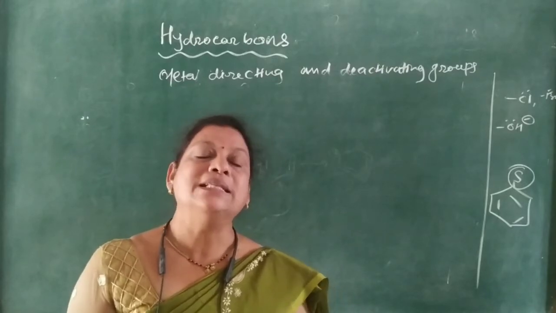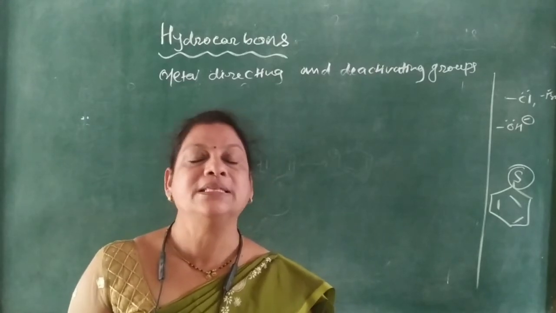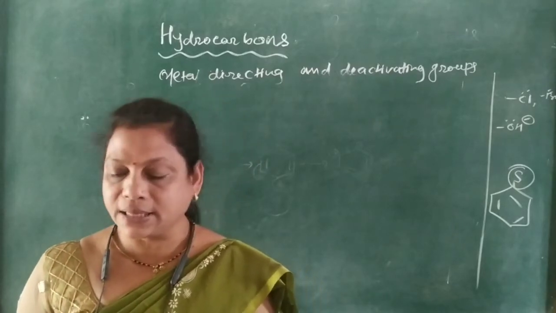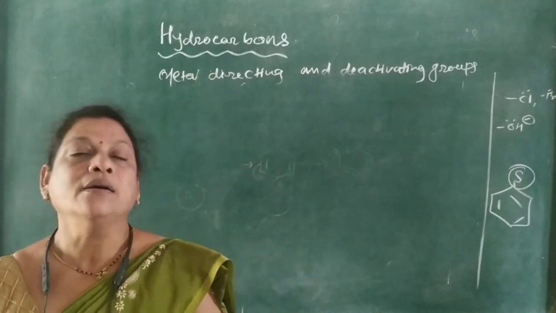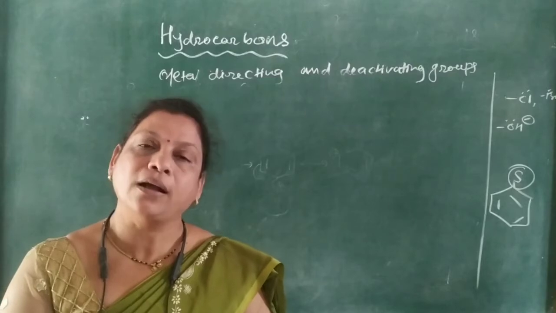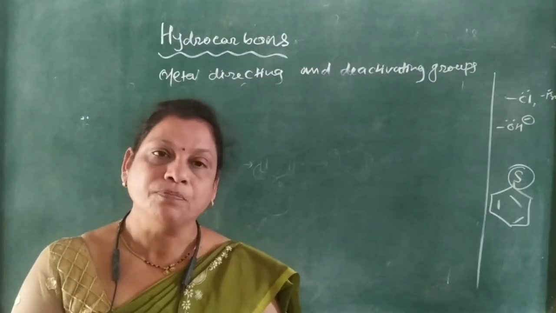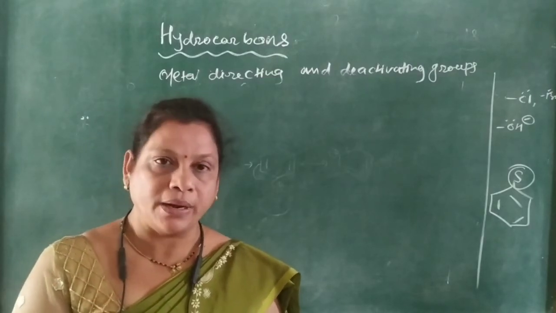That's why benzene and benzene compounds are called carcinogenic factors or carcinogenic compounds. These are toxic for human health.